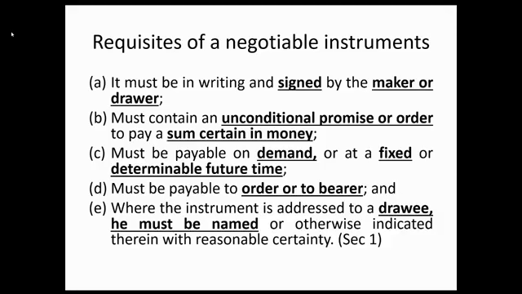Now, what are the requisites of a negotiable instrument? Okay, first, it must be in writing and signed, yan ay section 18, by the maker, section 60, or drawer, section 61. Must contain unconditional promise or order. Okay, that is section 3. Sum certain in money, section 2. Must be payable on demand, section 7, or at a fixed or determinable future time, section 4. Payable to order, section 8, or bearer, section 9. And when the instrument is addressed to a drawee, he must be named or otherwise indicated therein with reasonable certainty. That is section 128.